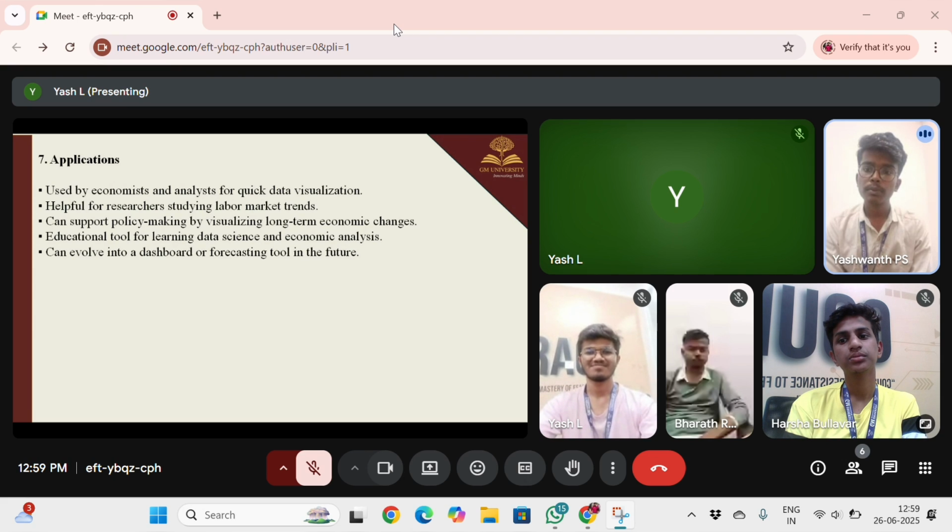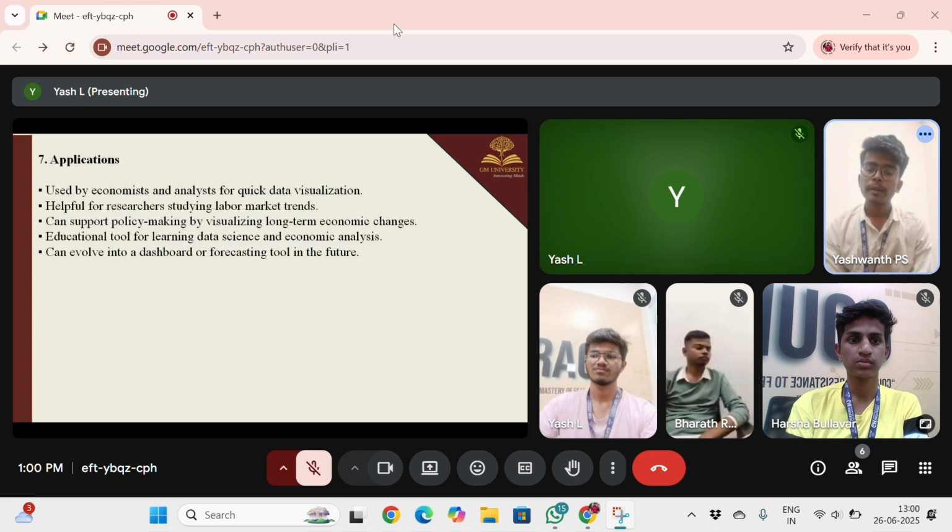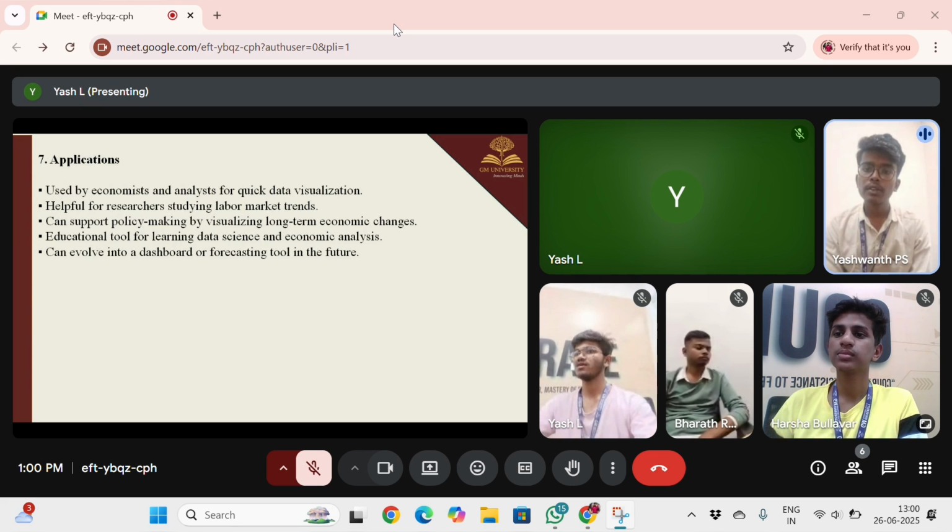Future improvements include adding forecasting using machine learning, real-time data updates, and a user-friendly GUI. GUI means a graphical user interface. Lastly, languages and libraries.